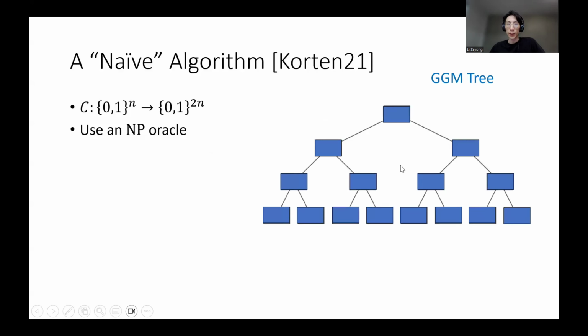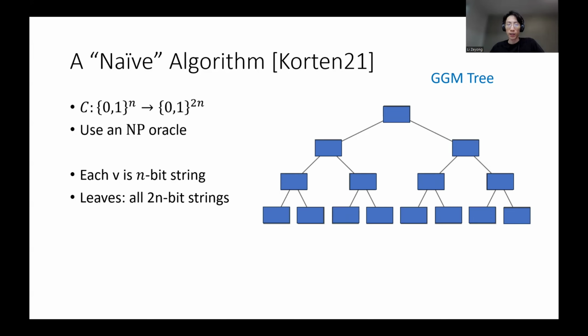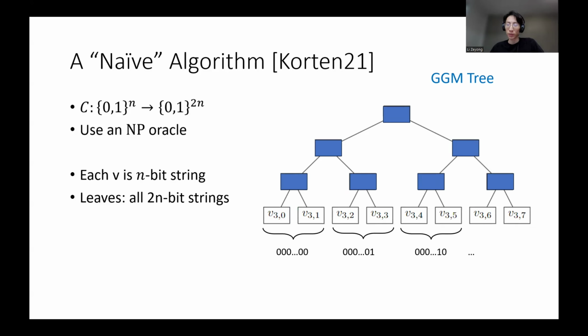So start by considering a perfect binary tree. And for those who are familiar, this will be the GGM construction. On the binary tree, every vertex would be an n-bit string. And on the leaf level, we're going to fill in all possible 2n-bit strings. So I'm going to enumerate all possible 2n-bit strings and fill them into the leaves one by one.